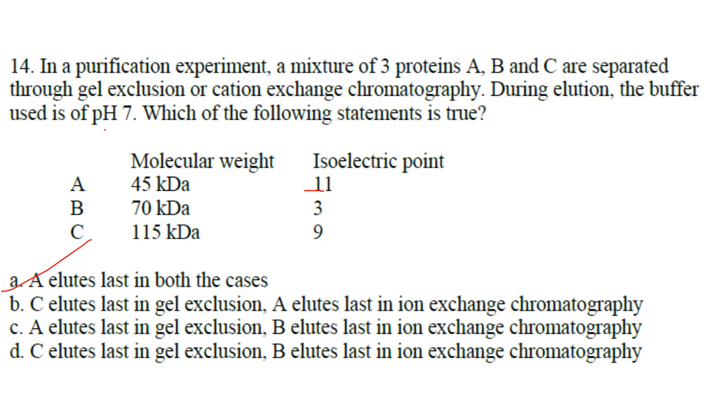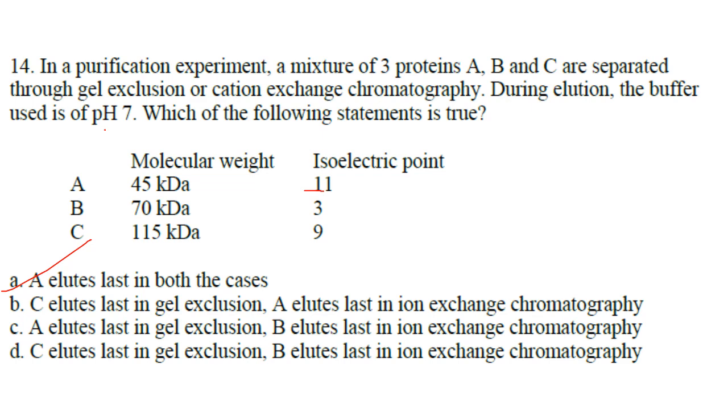Then next one. In a purification experiment, a mixture of three proteins A, B, C are separated through gel exclusion or cation exchange chromatography. During elution, the buffer used is of pH 7. Which of the following statements is true? So here if you see, the isoelectric point is 11 for the 45 kDa protein and pH is 7. So pH 7 is less than 11, pH is less than pI.